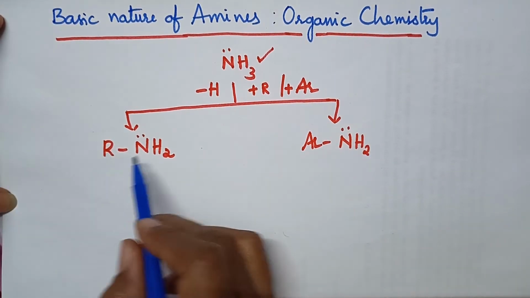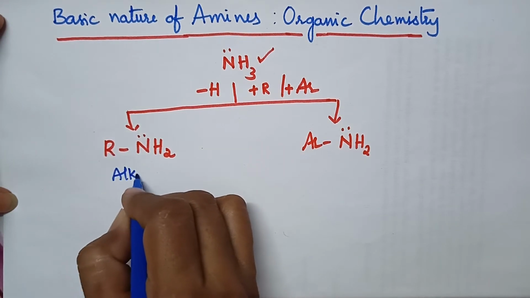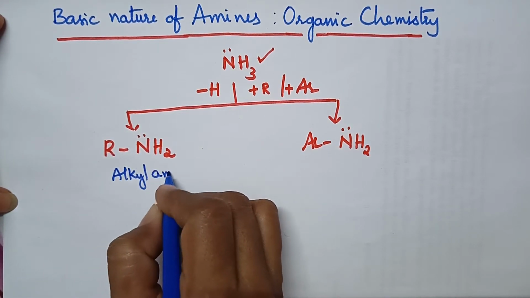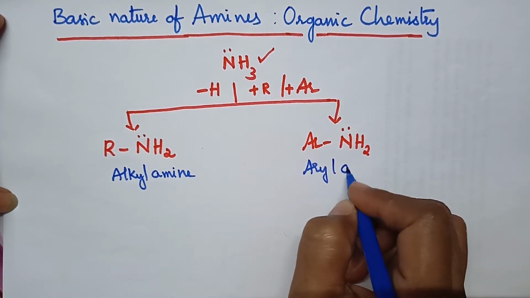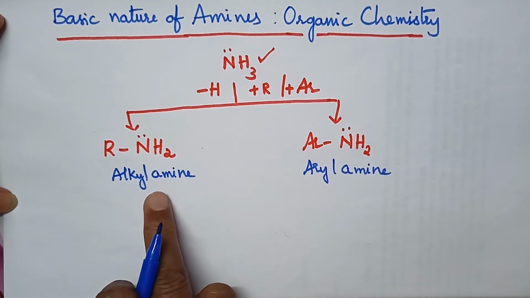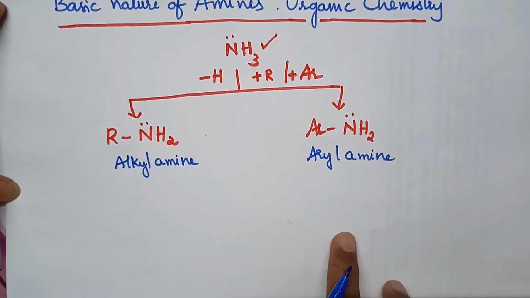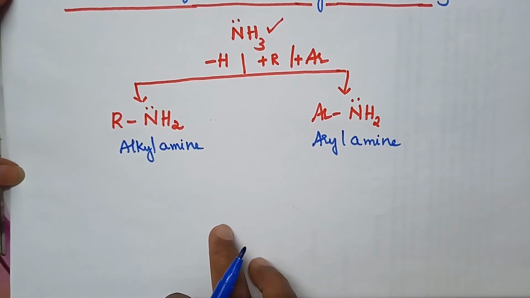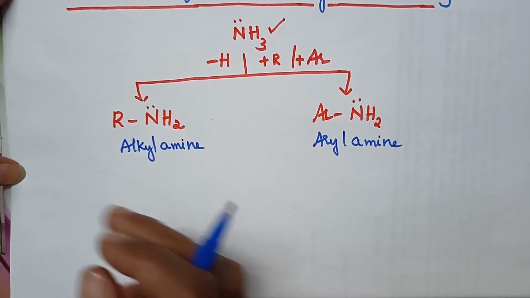So, amines can be classified into two categories: alkyl amines and aryl amines. Again, these alkyl amines and aryl amines can be classified into three categories depending upon the number of alkyl or aryl groups present in the amines.